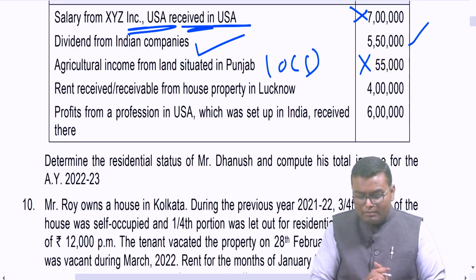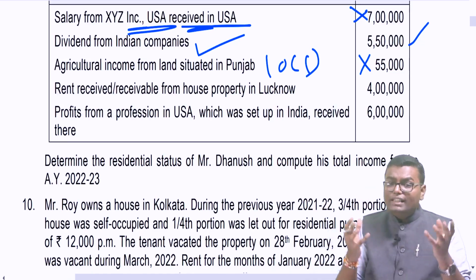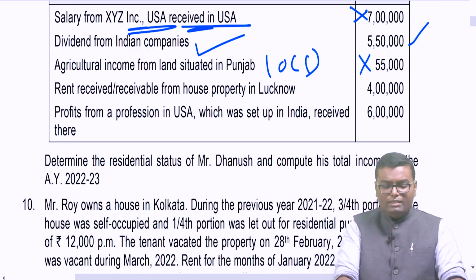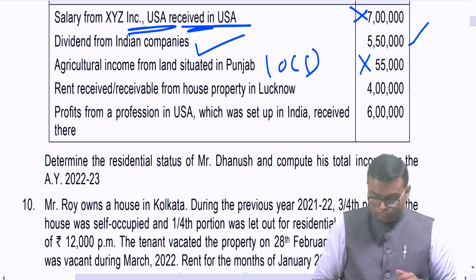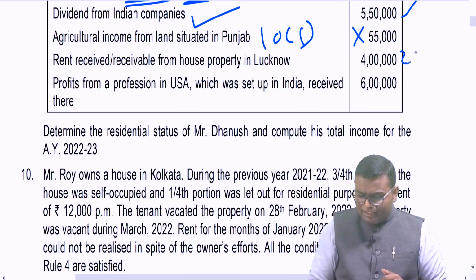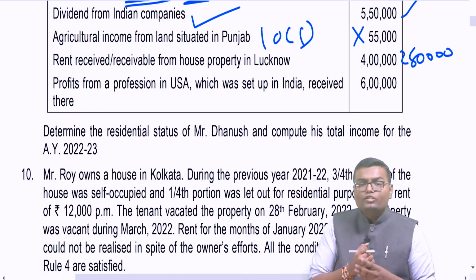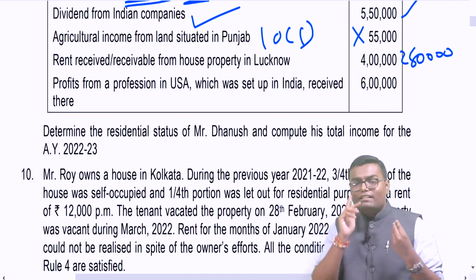Rent received or receivable from house property in Lucknow, again income from India, taxable to a non-resident also, after 30% standard deduction. And that's why taxability will be 2,80,000. Profit from a profession in USA set up in India, received there.